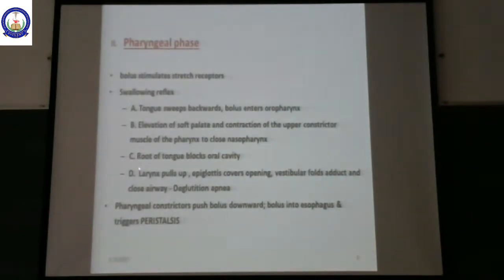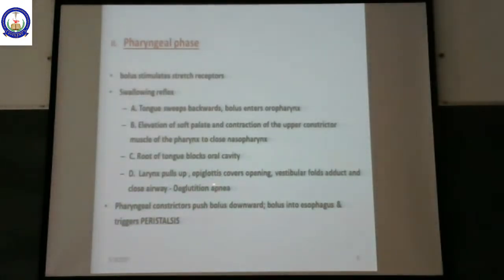Now the larynx pulls up, the epiglottis covers the opening, and the vestibular folds are going to adduct and close the airway. This is called the deglutition apnea. During this process, there is momentary cessation of respiration. We call it deglutition apnea.